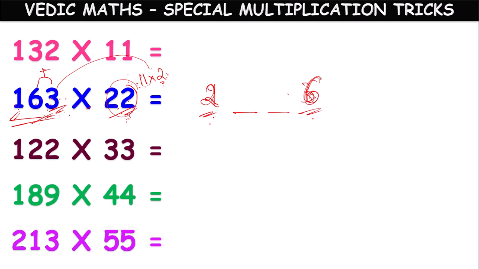If we add, we will get 9. 9 times 2 is 18. Only 8 we have to keep here. 1 we have to carry to the next digit. Next, 6 plus 1, how much? 7. 7 into 2, 14. 14 plus 1, 15. Again 1 is remaining. That is to be carried to the next number. So 1 into 2, 2. 2 plus 1, 3. Like this we have to find the answer.